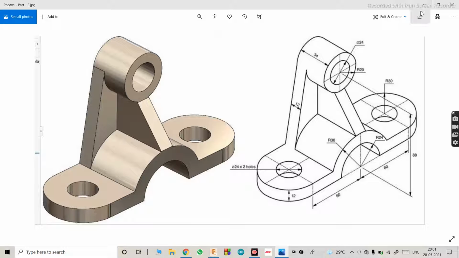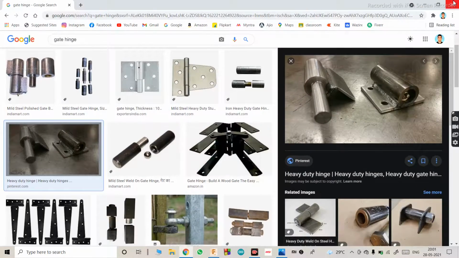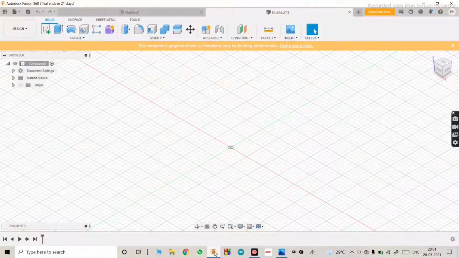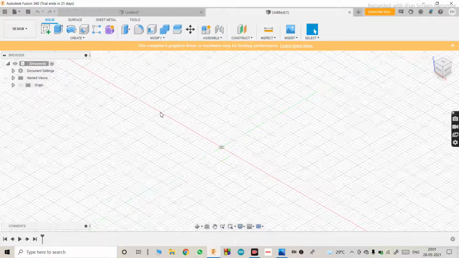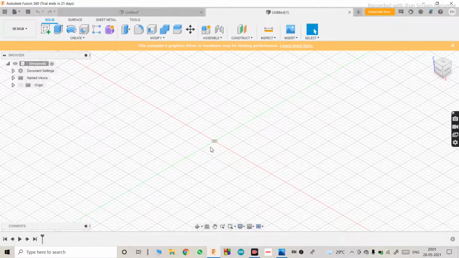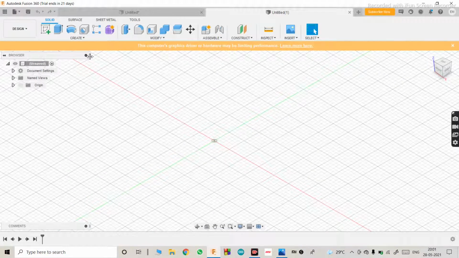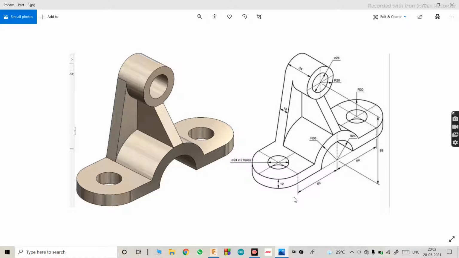Okay, so we'll start making this. This might look a little complicated, but it isn't. It is actually pretty easy. Let me show you how to make that. Let me just open up the software quickly. Make sure you're always connected to the internet. So okay, this is the part we're gonna make today, right?